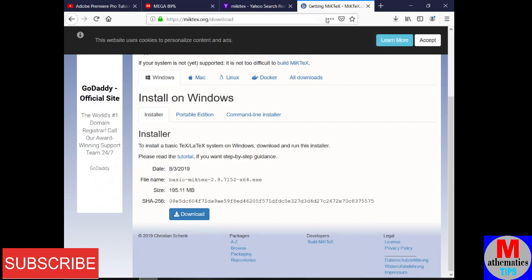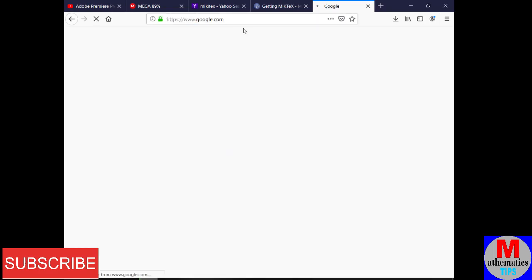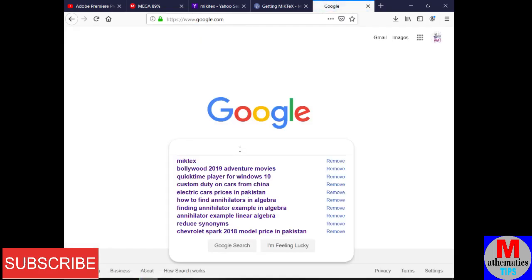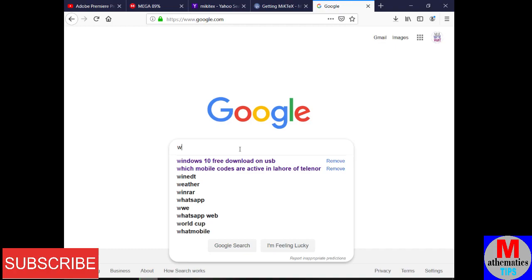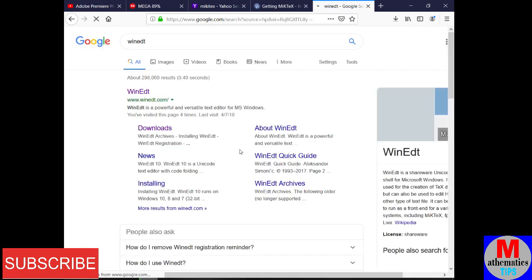Okay, now you have to open another window. You have to go to google.com and then type WinEdt, W-I-N-E-D-T. It will open a page, winedt.com. Go to downloads.